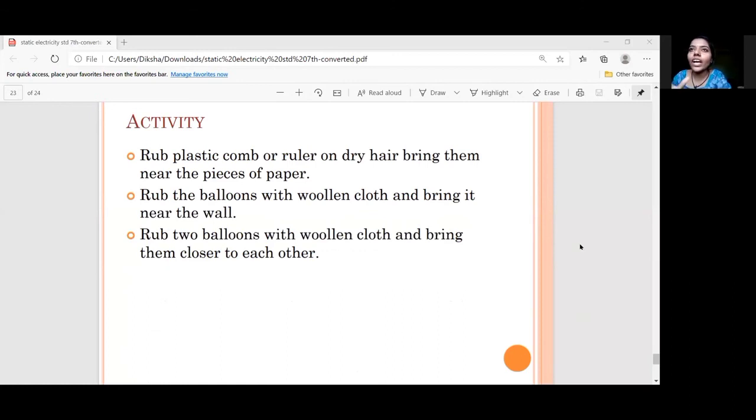आप लोगों के घर में बलून्स रहते हैं ना, while birthday parties are there. So you have to rub that balloon with your woolen cloths. आपका एक आधा स्वेटर लेना and you have to rub the balloon with that woolen cloth and try to stick it on the wall. क्या होता है? Then tell me. Then in the third activity, you will take 2 balloons and you will rub both balloons with the sweater. And then you will bring those 2 balloons closer to each other. फिर बताना क्या होता है. Okay? Done?